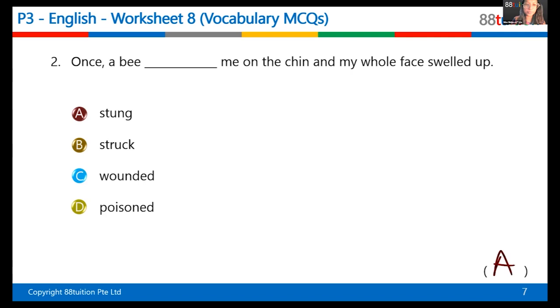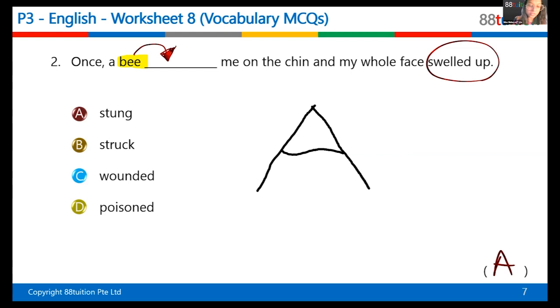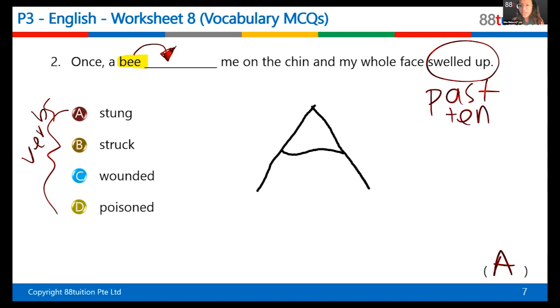What's the clue? Because stung, bees, you only say stung. Sting, right? So stung is the past tense of sting. Since it was once a long time ago, stung is the past tense, so you should use stung. Yes, very good. Okay, and also swelled up, meaning it's already over. Now, all of these words are in the past tense anyway, right? They are all verbs, and they are all in the past tense. Now, the reason why you are using stung is because stung is the word you use for bee.